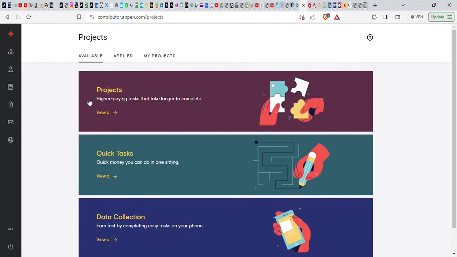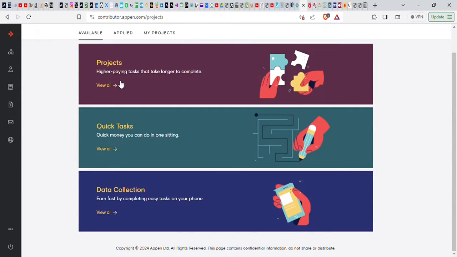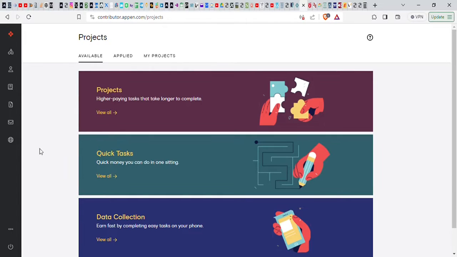Now, what I want to just show you is, if you log in, they have updated their platform. These are all the areas that you will see in your account. Under projects is where you can see projects that you can get into and of course make some money. So here we have three categories of projects. We have projects: higher paying tasks that take longer to complete but pay higher. Quick tasks you may just do very quickly and get quick money, and you can even do it in one sitting. And of course you have data collection. Data collection is something where you can also earn fast by completing easy tasks, and you can even do it on your phone. So these are all the kinds of tasks that you can do on this platform. Let's just explore these opportunities.